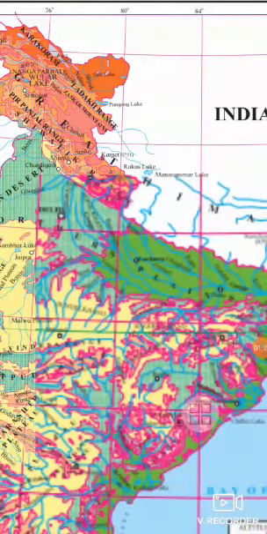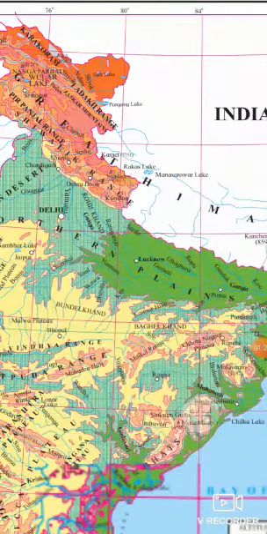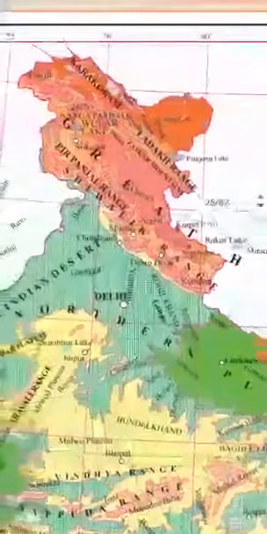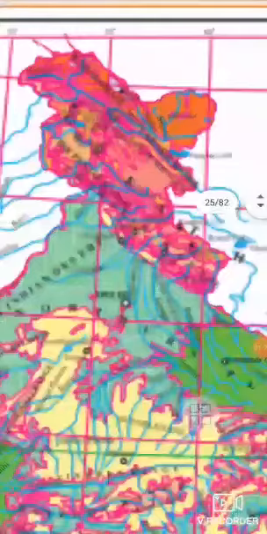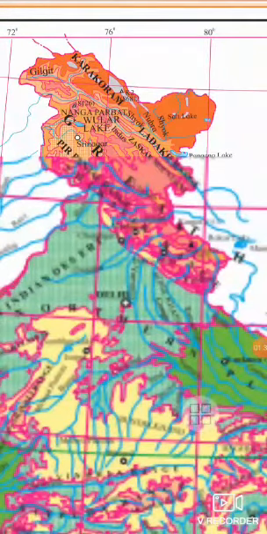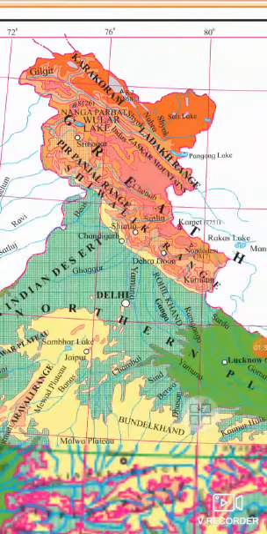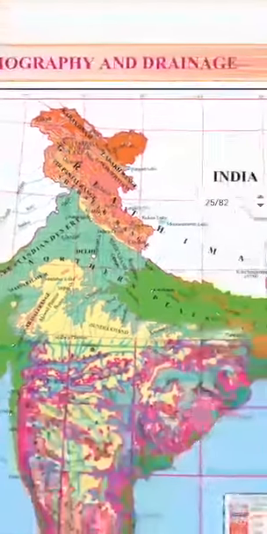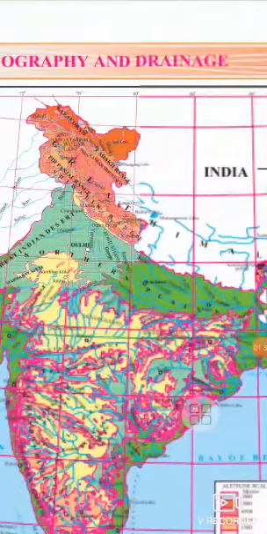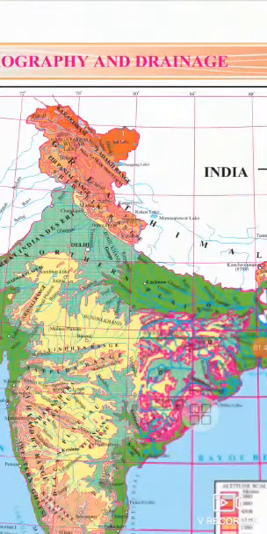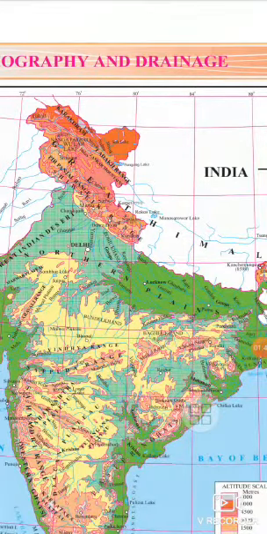Himalayan ranges in south to north directions are Shivalik, the southernmost range, then lesser Himalayas, and third is greater Himalayas. Many trans-Himalayan ranges are also located to the north of the Himalayan range.